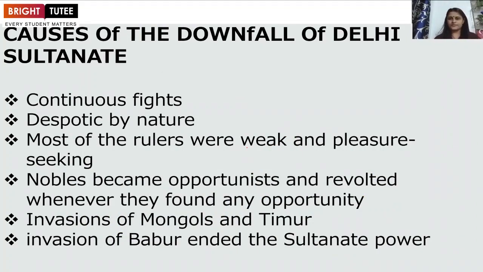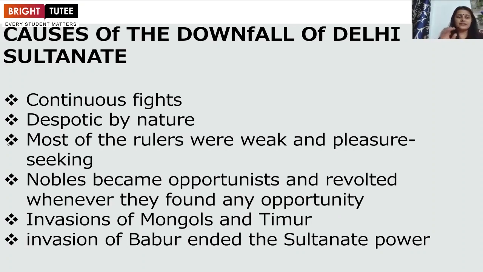What were the causes of the downfall of this huge Sultanate time period? So there was a continuous fight. The Delhi Sultan rulers were always with their swords, and they never tried to conquer the confidence of the masses or the people, or gave a definite direction to their motives.